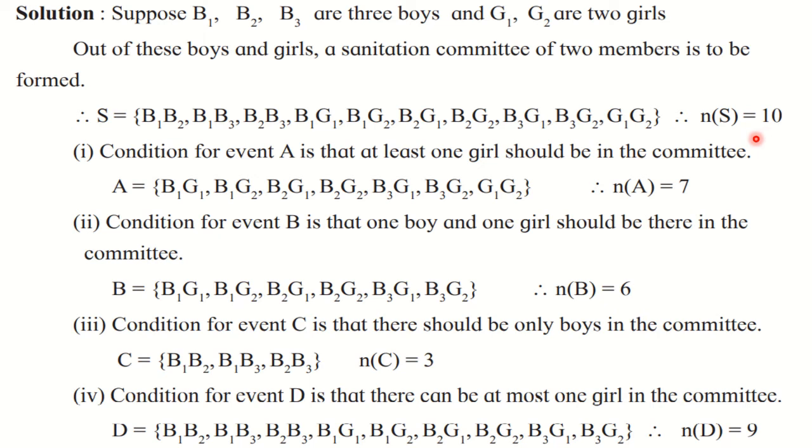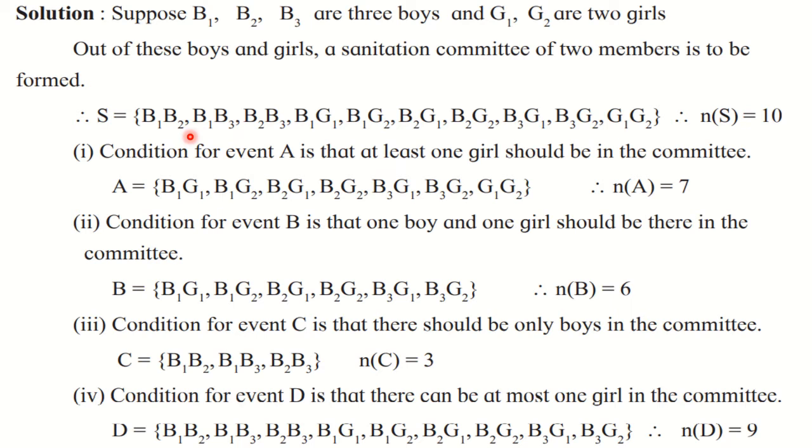Okay. Now we have to go for the conditions. The condition for event A is that at least 1 girl should be in the committee. Once again, see, at least 1 girl. That means a minimum of 1 girl. So 2 girls are also allowed, but 2 boys are not allowed. So you have to leave these 3 sample points and write the remaining 7 sample points here. So n(A) is equal to 7.